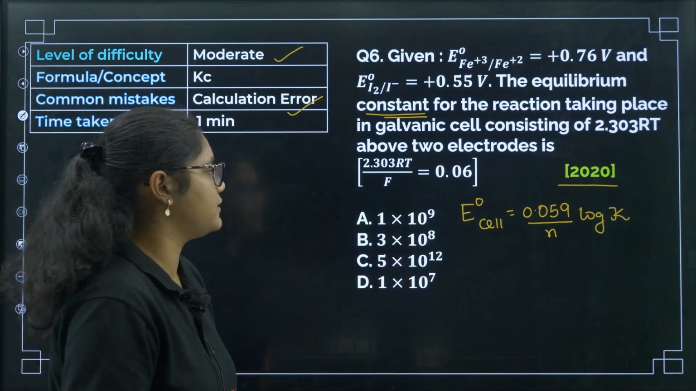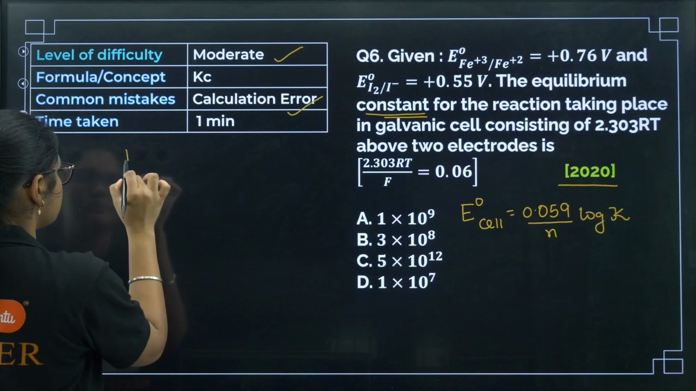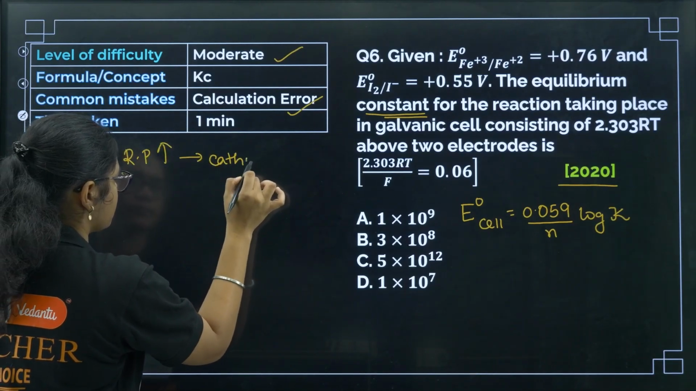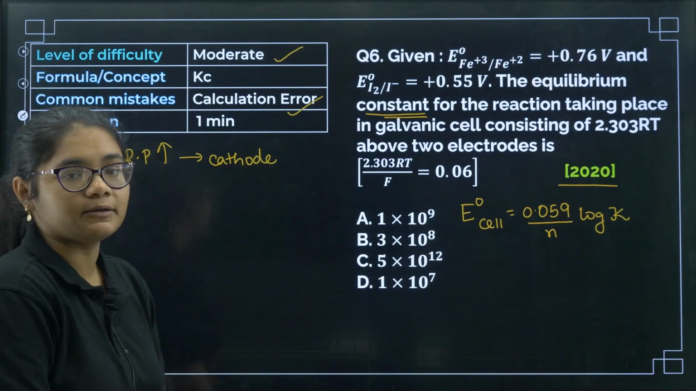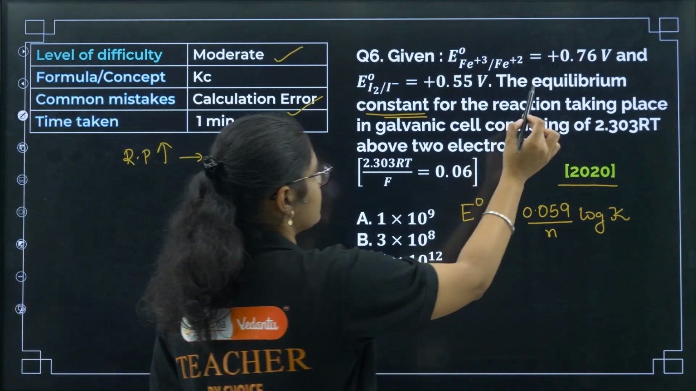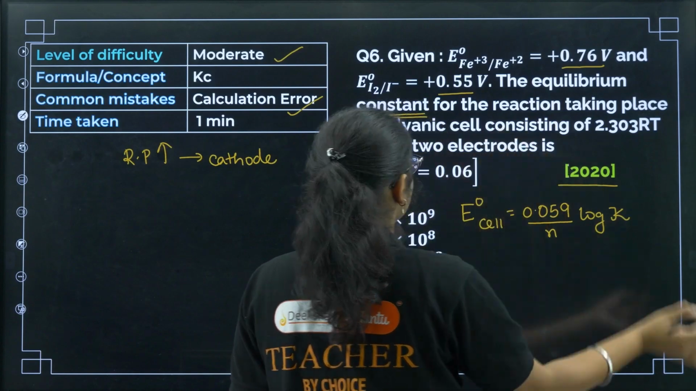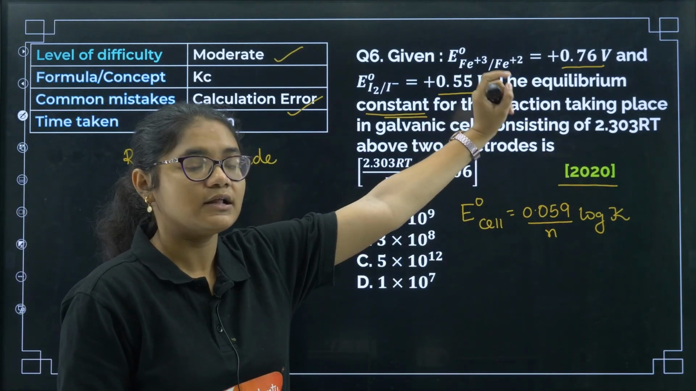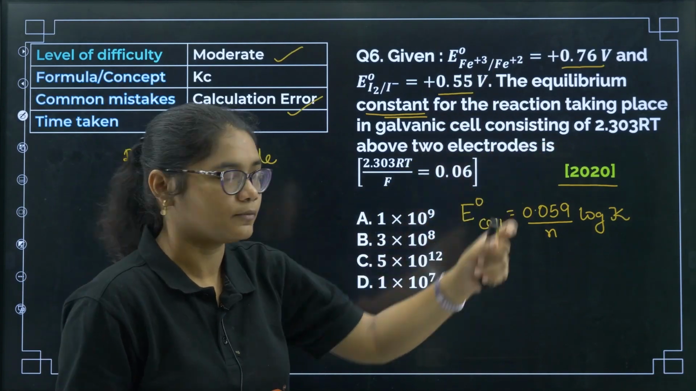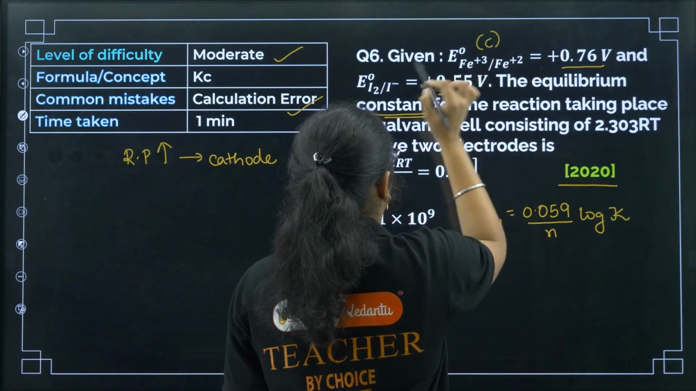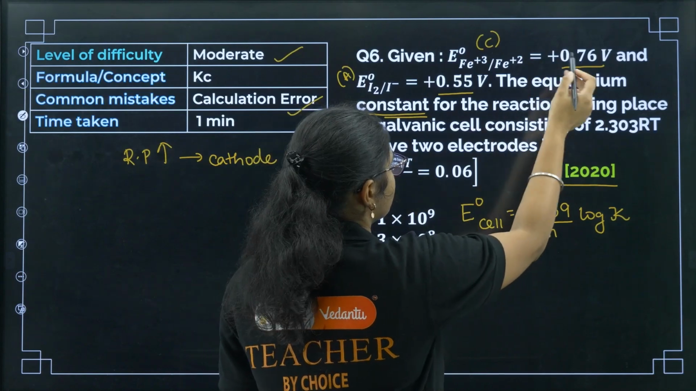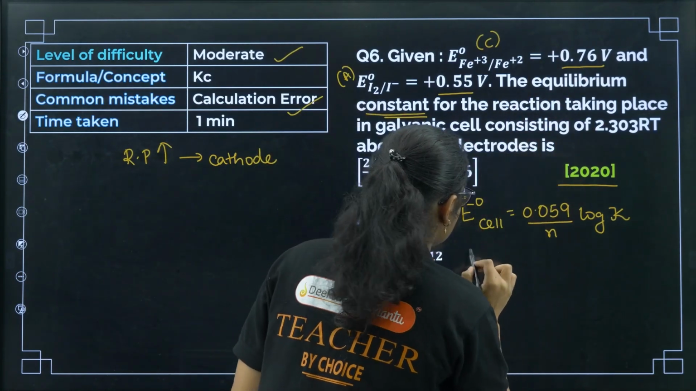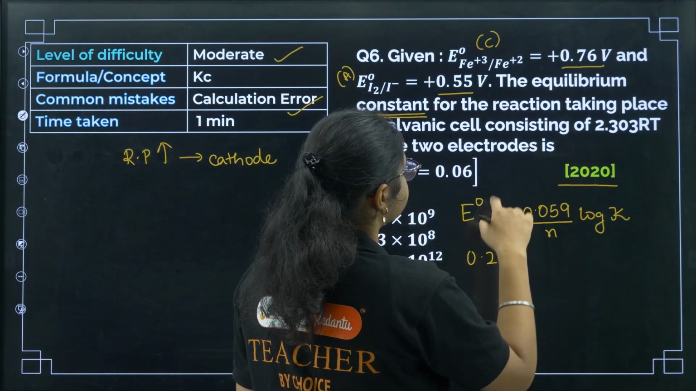So here you need to remember that the one whose reduction potential is more behaves as a cathode, then automatically the other one will be anode. So if you see here, this is 0.76 and this is 0.55, right? Whose reduction potential is more? Iron reduction potential is more, that is why iron will behave as a cathode, right? So this is your cathode and this is your anode. Okay, so E naught of the cell will be what? Cathode minus anode. So 6 minus 5 is 1, 7 minus 5 is 2, so I'll get 0.21, right?